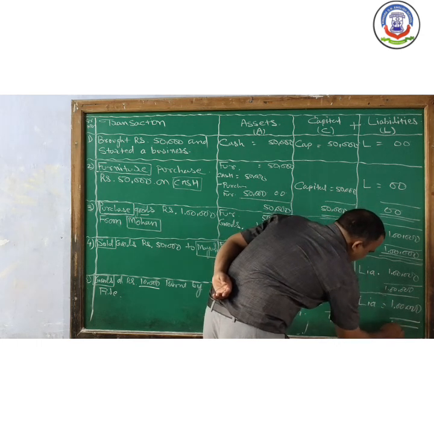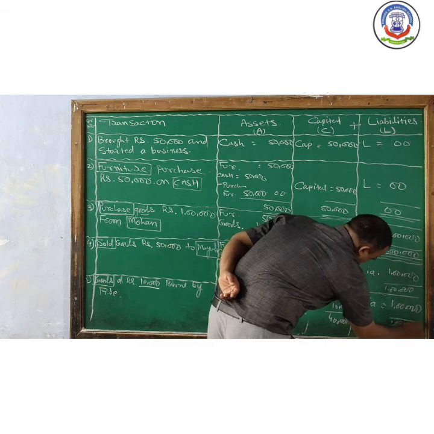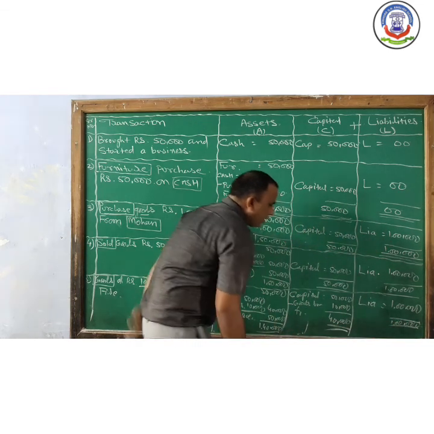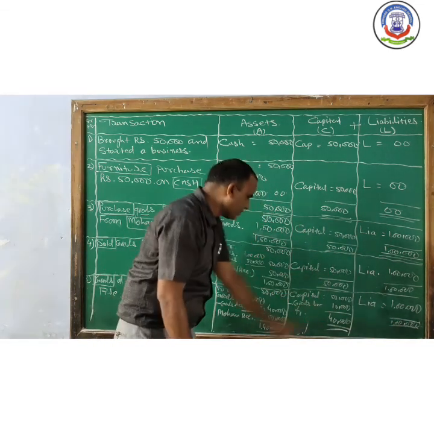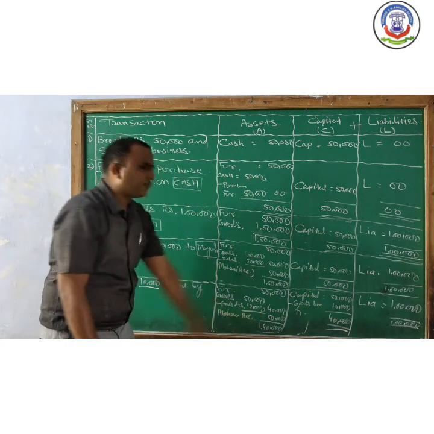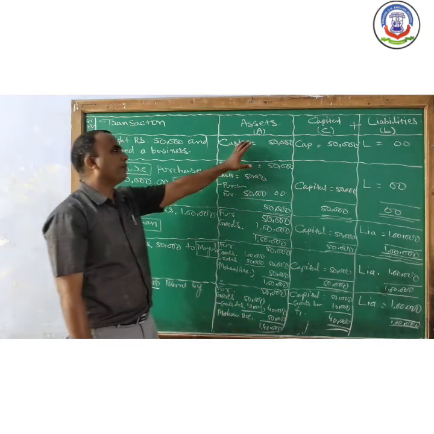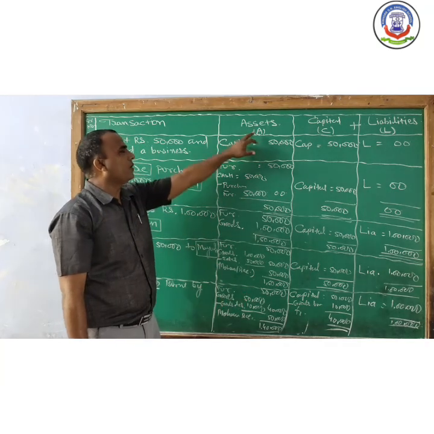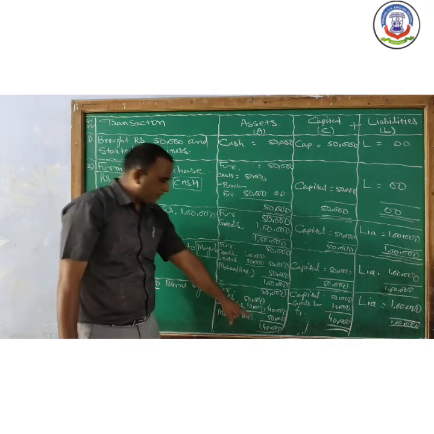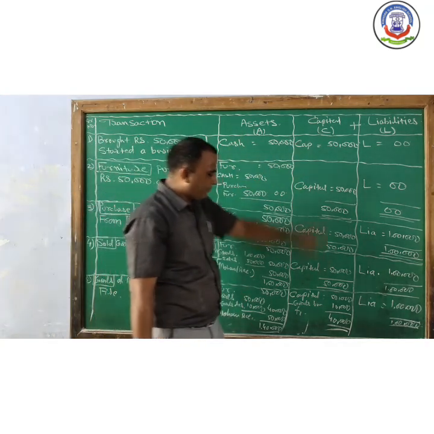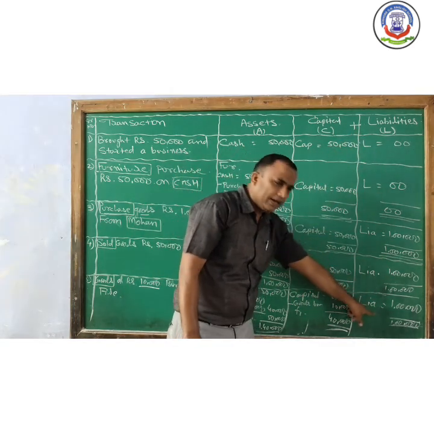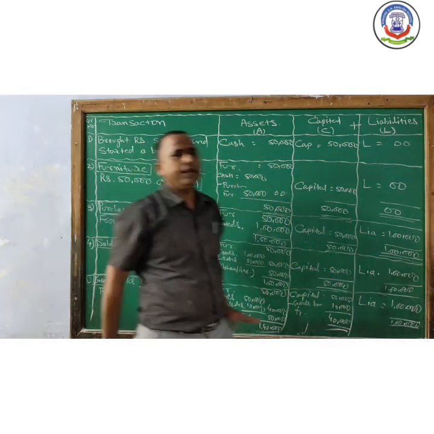So when we do the total of liability, it is 1 lakh. Do the total of capital 40,000 and the total of assets 1,40,000. When we prove this transaction with the accounting equation, assets 1,40,000, capital 40,000 plus liability 1 lakh, 1,40,000.